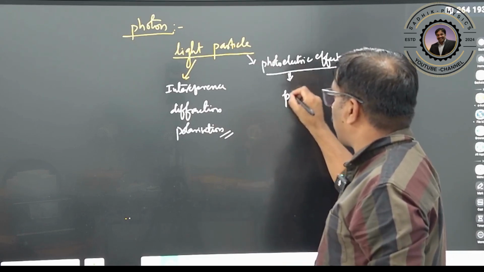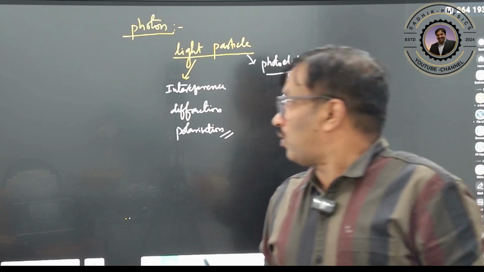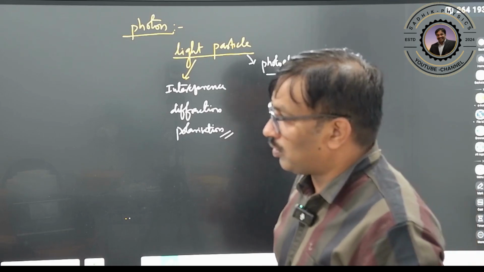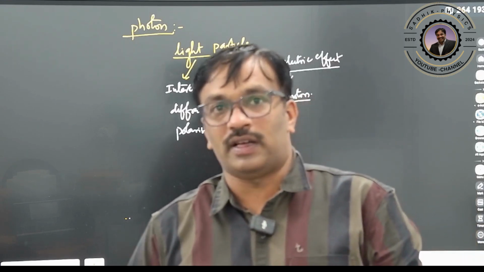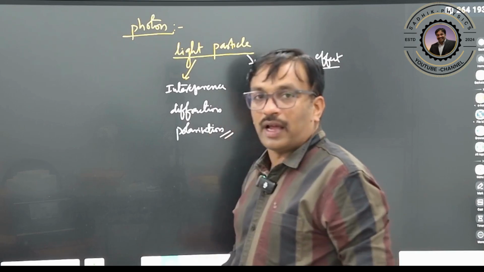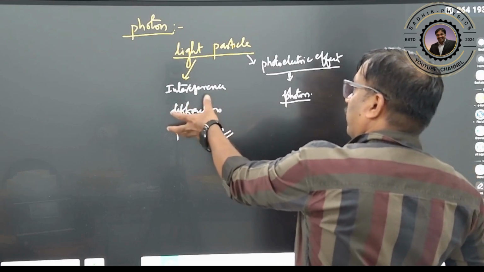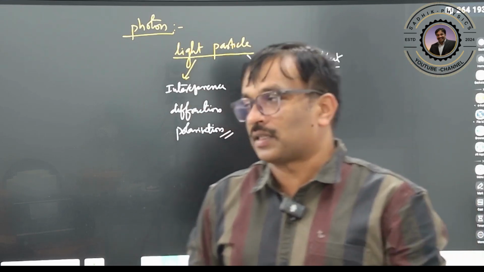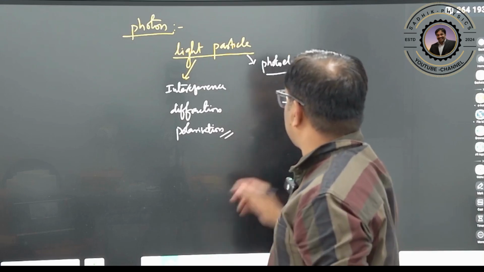What is that particle's name? That particle is nothing but a photon. So a photon is nothing but a light particle. With what speed is it going to move? You know, the speed of light. Therefore the photon also moves with the speed of light. In the last video I already discussed de Broglie's hypothesis, which gives the relation between wave nature and particle nature through the de Broglie wavelength. If you did not watch that video, please watch it. Let us discuss this photon.